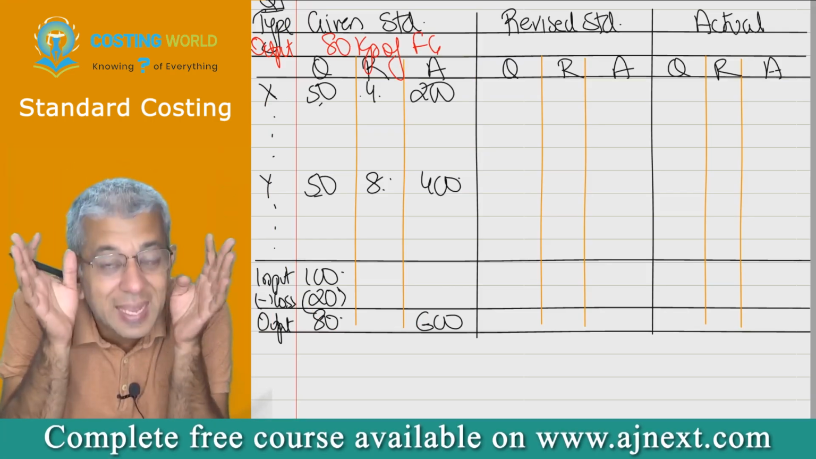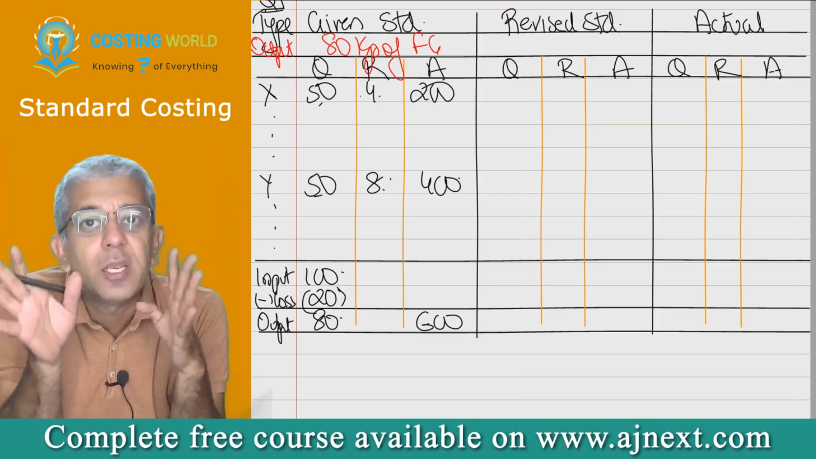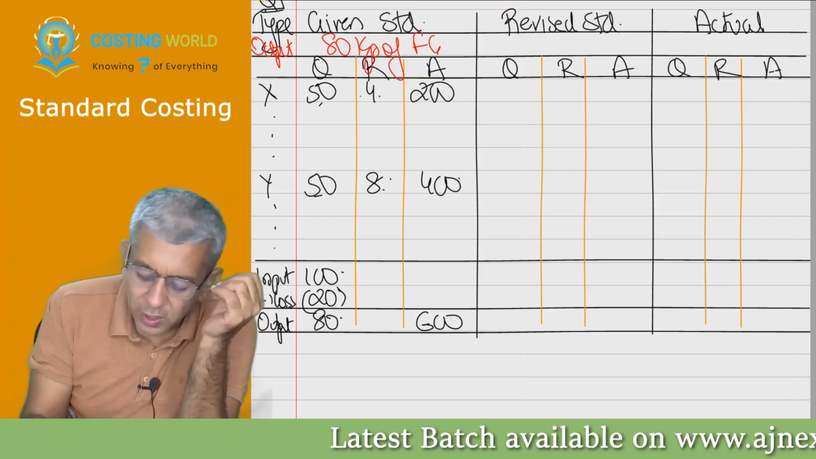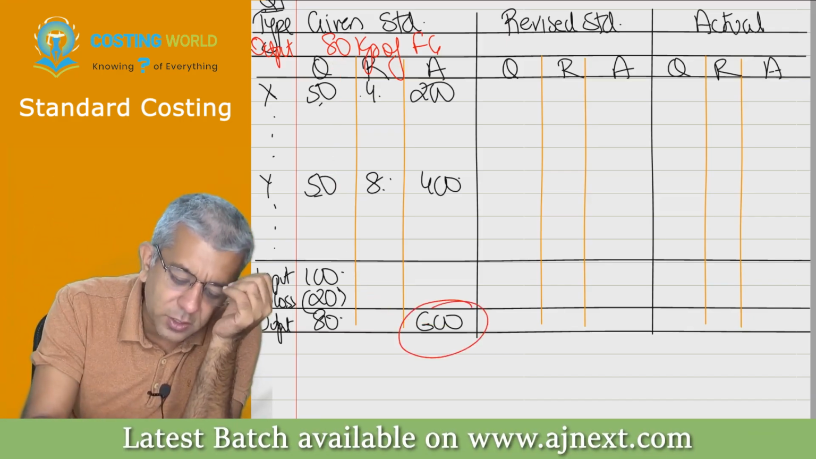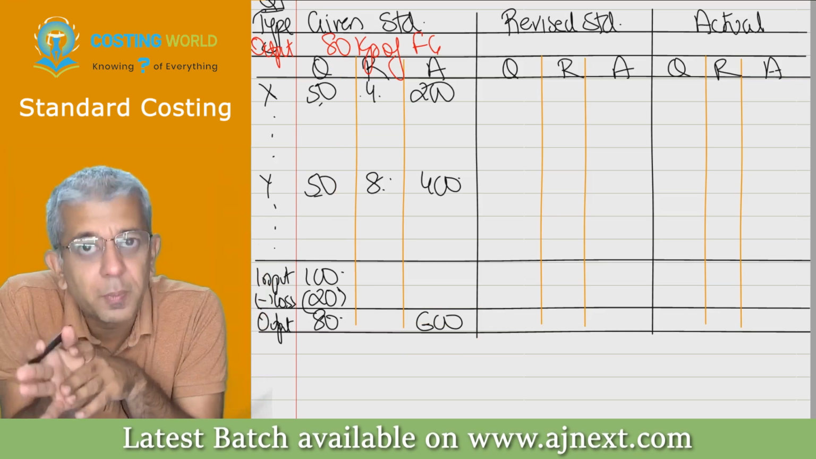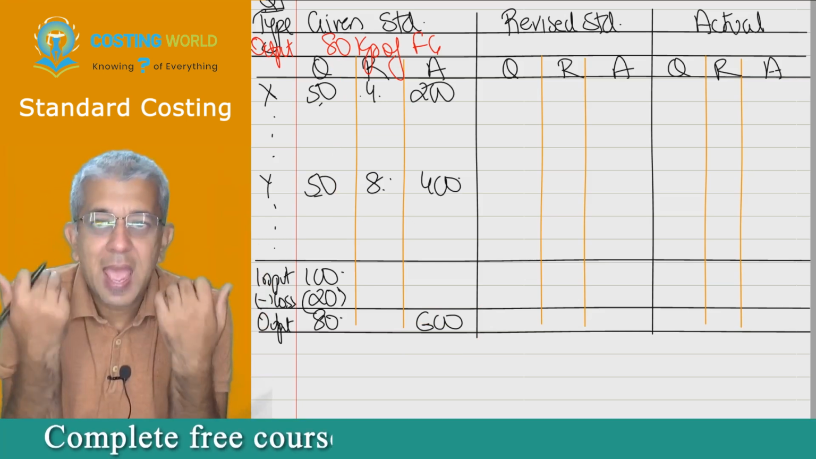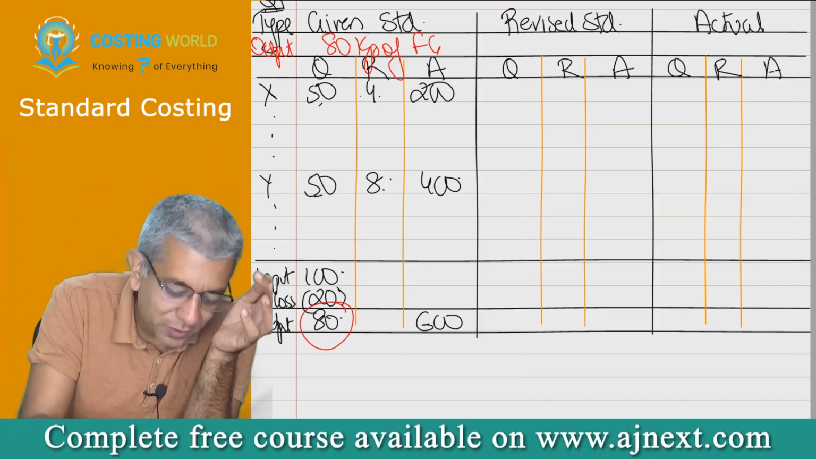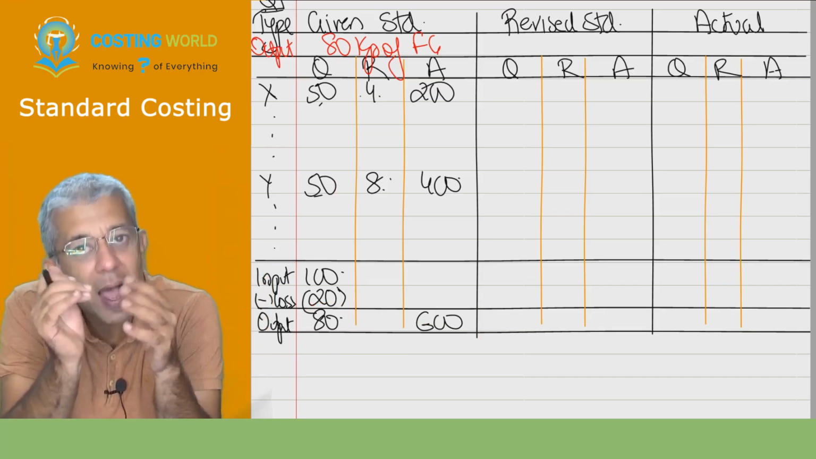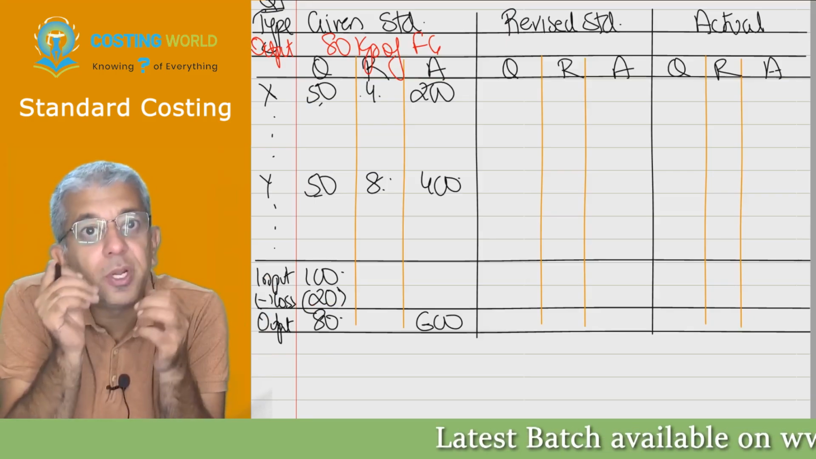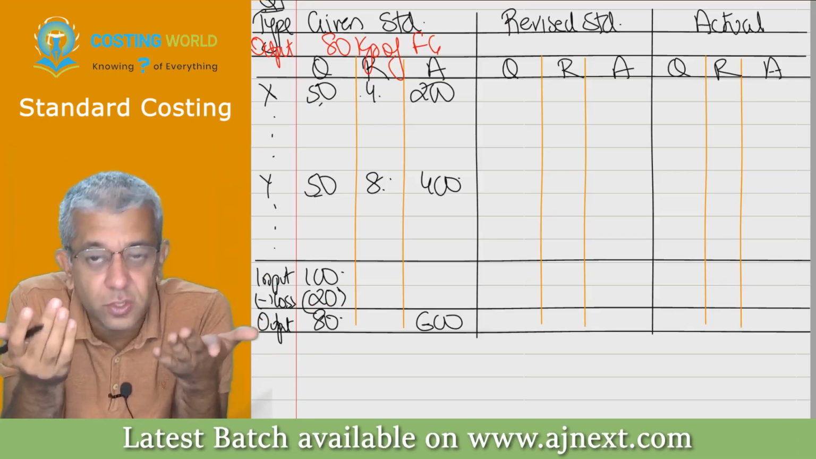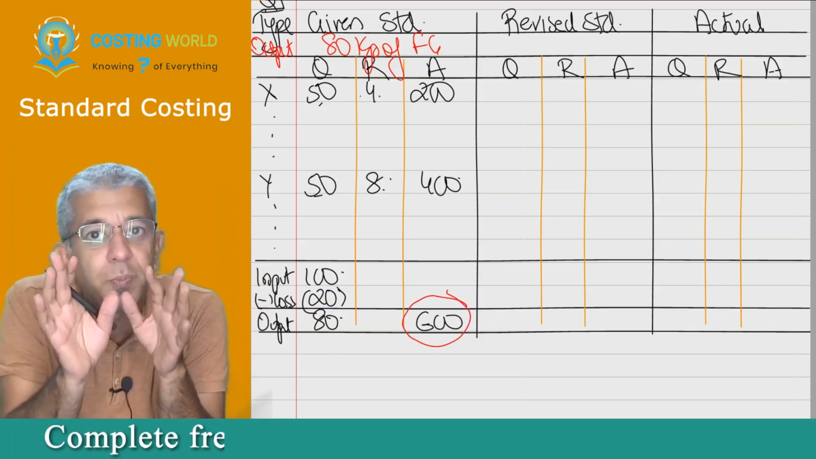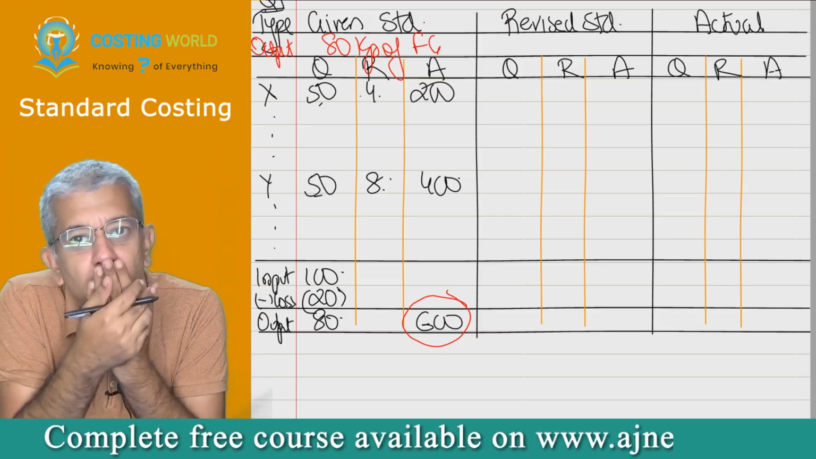Beta, for producing 80 kgs, how much material cost should get incurred? 600. This is called a standard cost of producing 80 kgs of finished goods. Okay. Now do remember, I as a CEO have not told them to produce 80 kgs of finished goods. I have not told them this. I have told them whenever you produce each 80 kgs of finished goods, your cost in this particular case should be how much here? Rupees 600. You understood the difference? Yes.